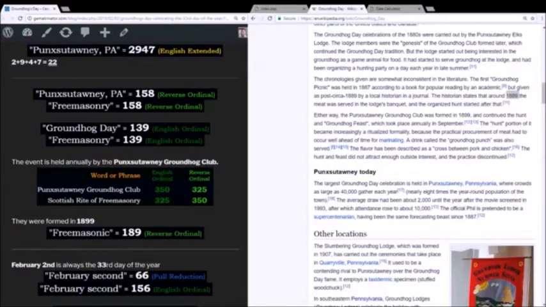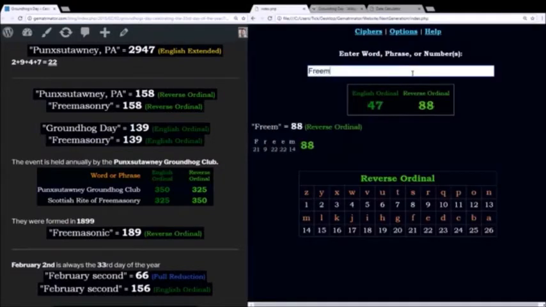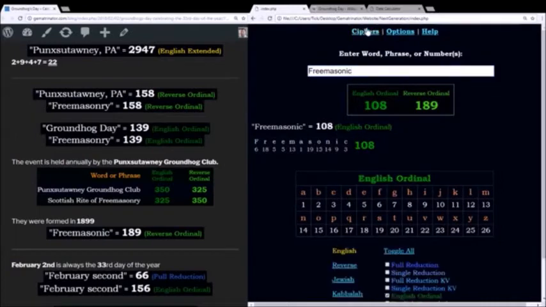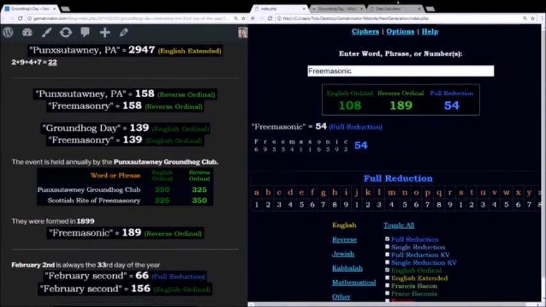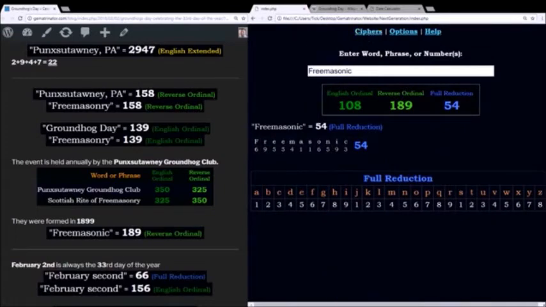This Groundhog Club was founded in the year 1889 or 1899. There's some disputes there. But either way, you have the 189 number sequence. In the reverse alphabetic order, Freemasonic sums to 189. The next method of gematria that we're going to look at is full reduction. This is where each double-digit number is reduced to a single digit prior to adding it to the equation.